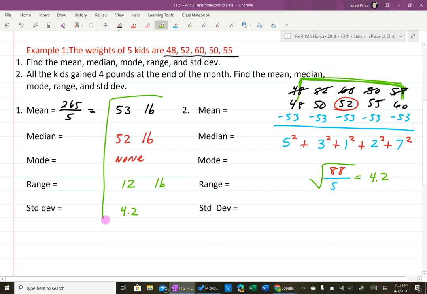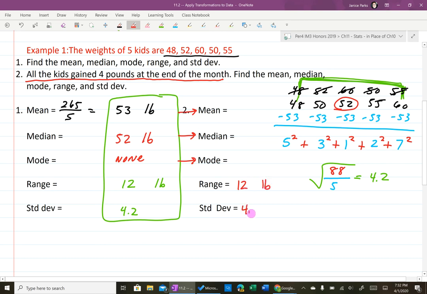For the second set of answers, for number 2, it says all the kids gained 4 pounds at the end of the month. These are little kids, obviously. So now they want us to find all of these all over again. So really, all you have to do is add 4 to these 3, and the range and the standard deviation aren't going to change at all.